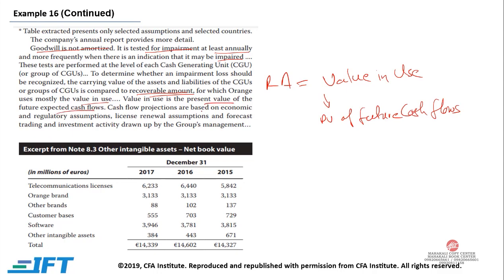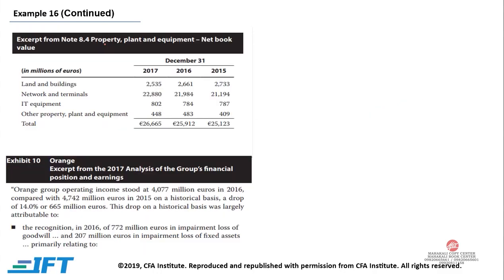Cash flow projections are based on economic and regulatory assumptions, license renewal assumptions, and forecast trading and investment activity drawn by the group's management. Now over here we have book value for intangibles, and over here we have book value for property, plant and equipment.